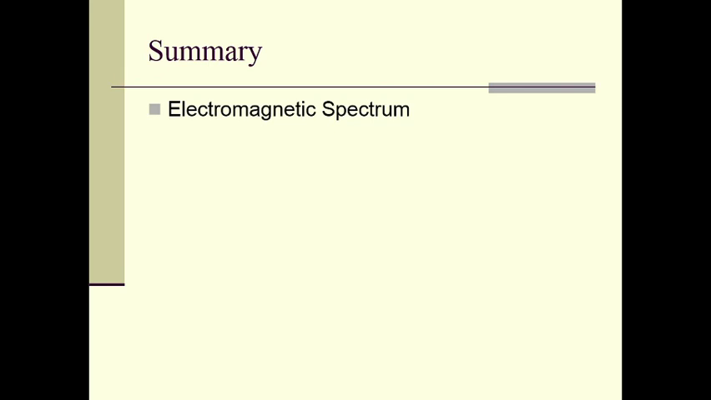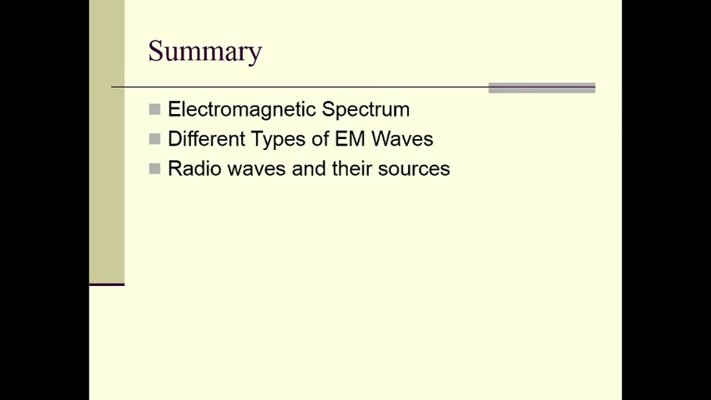So in today's lecture, we have studied the electromagnetic spectrum in detail. We have studied different types of electromagnetic waves. We have also studied the radio waves and their various sources. We have also studied the microwaves and their sources. In the next lecture, we will study the next radiations, that means infrared radiation, visible radiation and ultraviolet radiations and their sources.